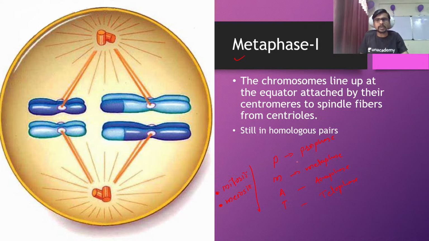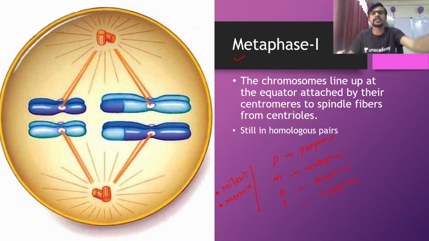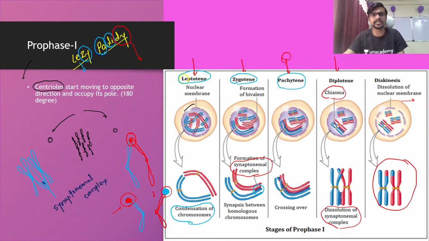And now we are in the metaphase 1, that means the metaphase of meiosis 1. Okay, so we are here in meiosis 1, and the prophase, sorry, the prophase is classified into 5 phases, that we already completed: leptotene, zygotene, pachytene, diplotene, diakinesis.